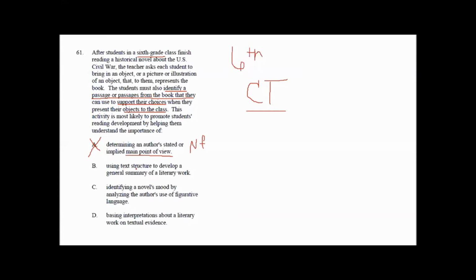Using text structure to develop the general summary of a literary work. Well, we're not talking about summaries at all, actually. We're talking about how an object of this child relates to a passage in the book. So their interpretation of that passage. Identify the novel's mood by analyzing the author's use of figurative language.